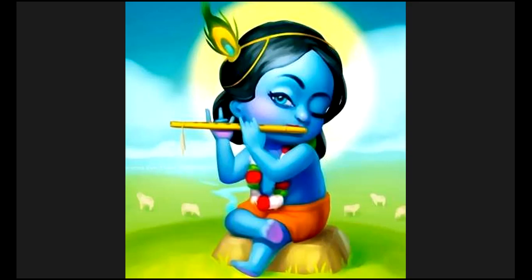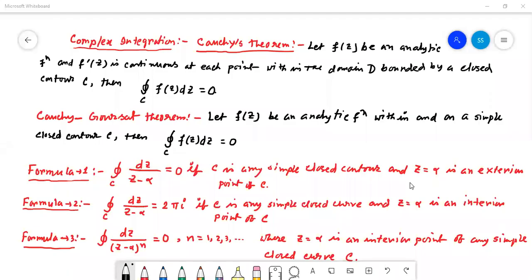So we are starting our class. Is my screen visible to all? Yes, sir. Okay, so today we are going to start complex integration.